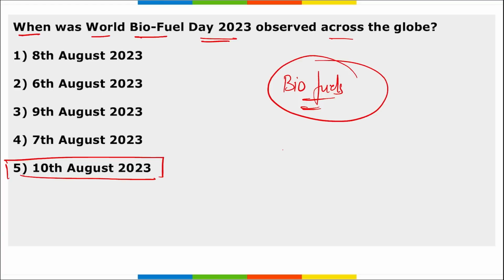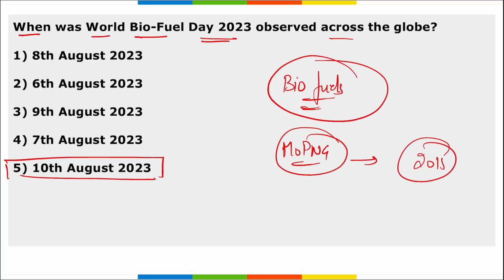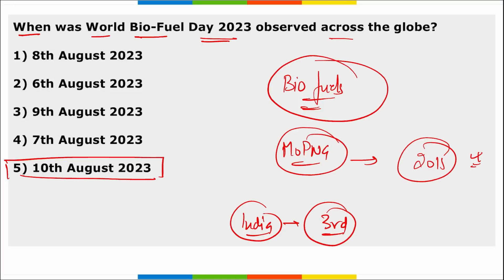Next, remember, it was the Ministry of Petroleum and Natural Gas that initiated the observance of World Biofuel Day in India in 2015. Next, remember, India is the third largest primary energy consumer in the world after China and USA. So remember, China is the world's largest energy consumer, followed by USA, and in third position it is our India.